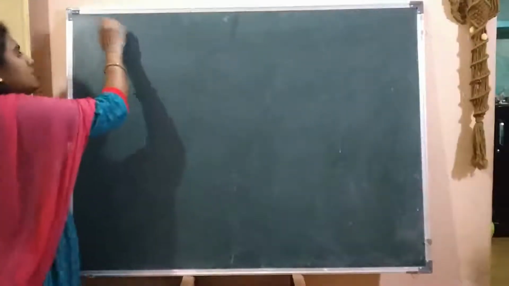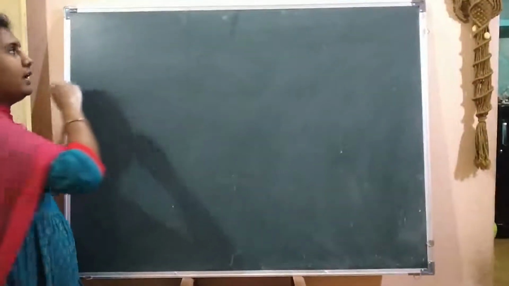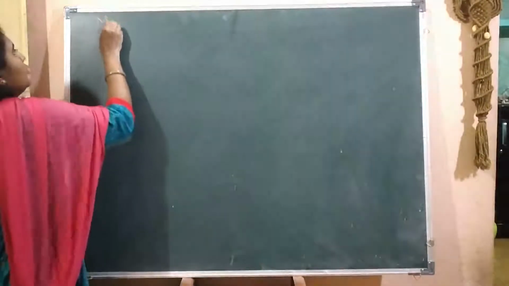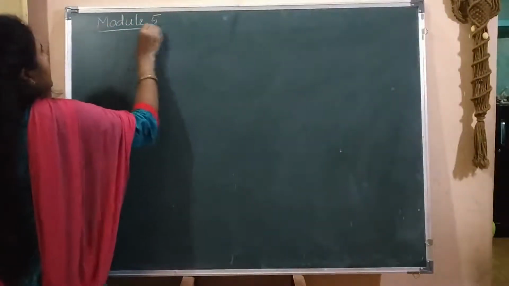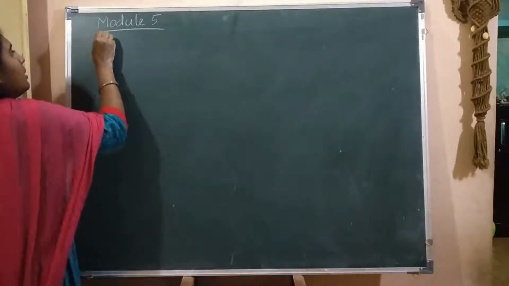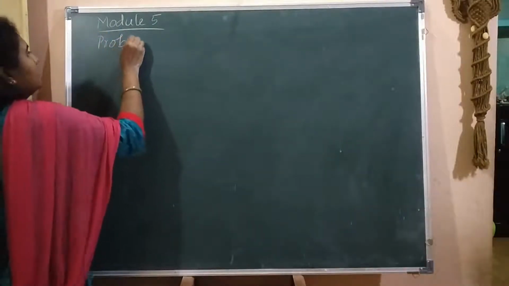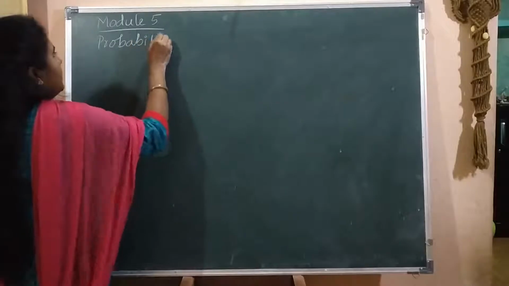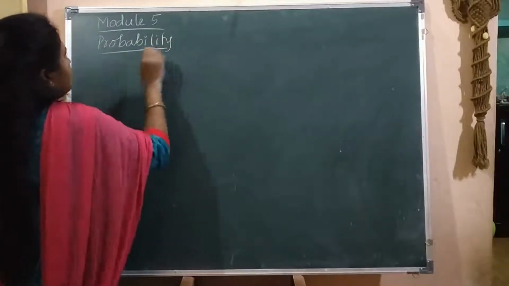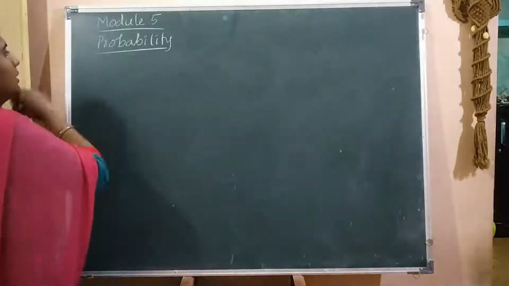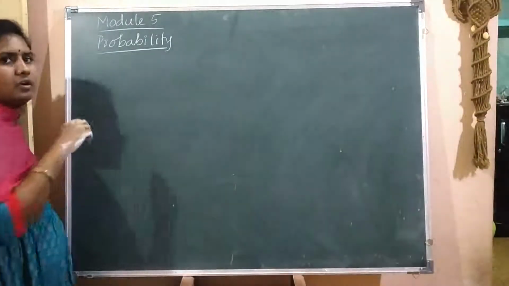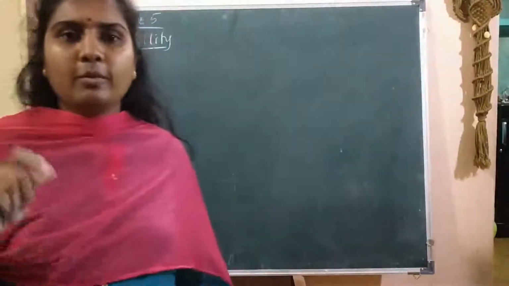Today we will study Module 5 of DipMat 2. Module 5 of DipMat 2 is probability. DipMat 2 is nothing but Additional Mathematics 2. Probability means what? To know the definition of probability.